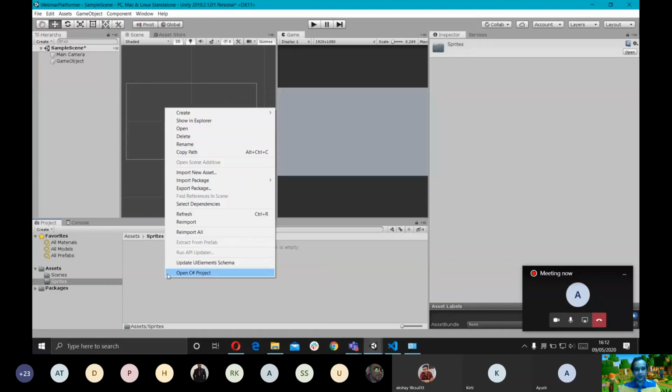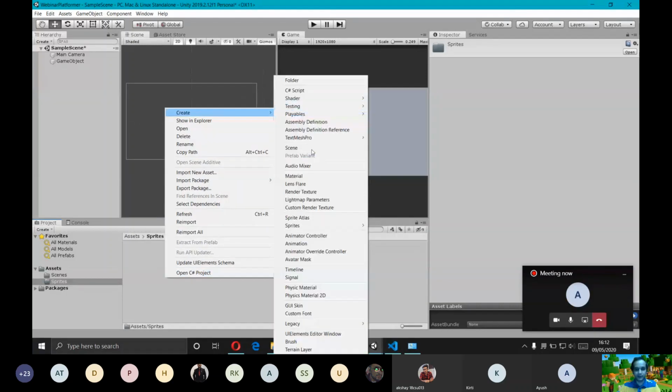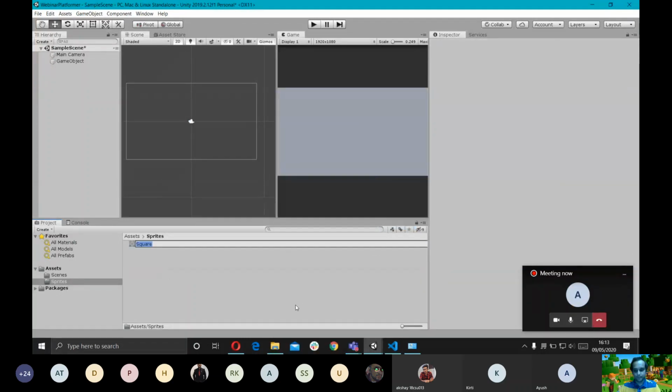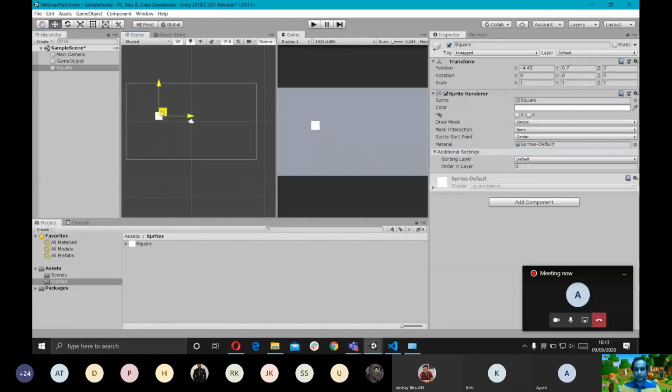So Unity already has a list of preset sprites you can create. You can right click here in the project window, go to create, go to sprites, and I'm going to select a square sprite here. I'm just going to let it be called square. If I drag this sprite from here to the hierarchy or the scene view, you can see it now in the scene view, right? So now it's part of our game.